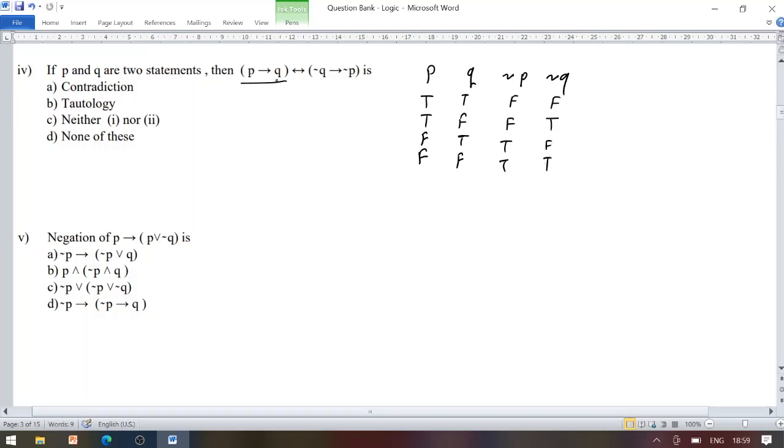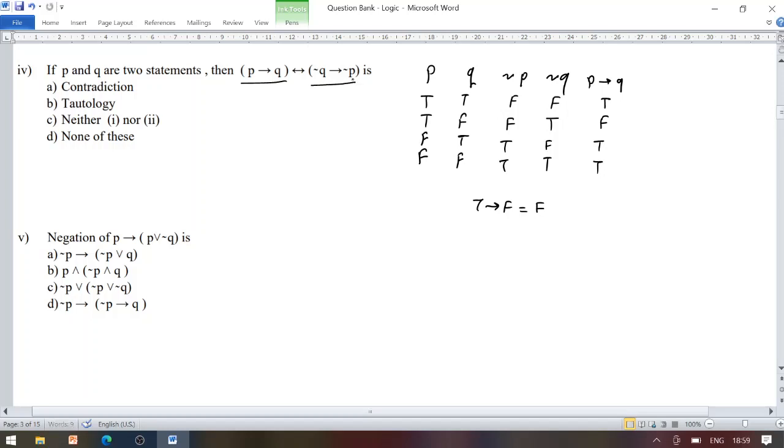Now we will require at first P conditional Q. So T conditional F becomes F, remaining all entries are true. So we are having the second entry false while all other entries become true.